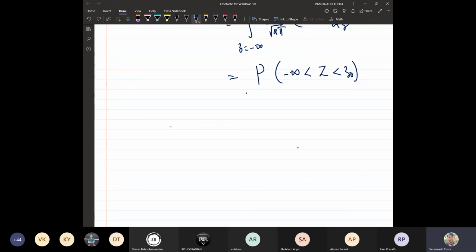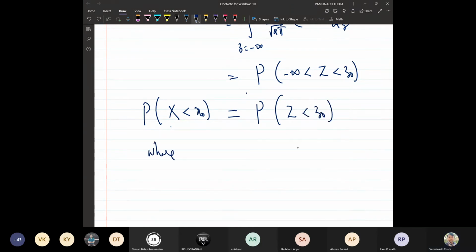So what we started with, the probability of capital X less than x naught, is the same as what we finally obtained, the probability of Z less than z naught, where the random variable capital Z is defined as capital X minus mu upon sigma, and of course z naught means x naught minus mu upon sigma.